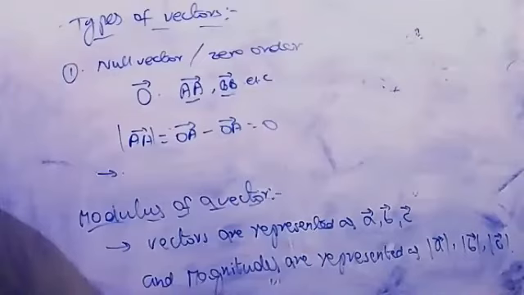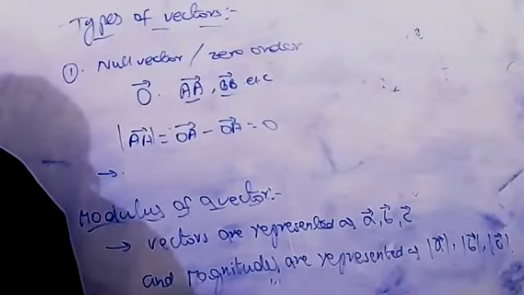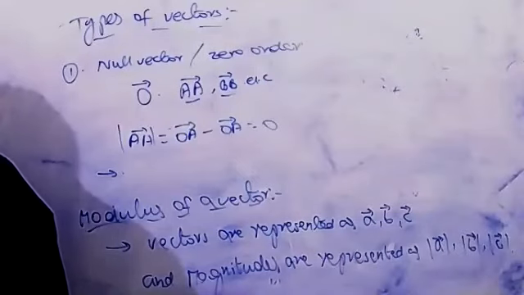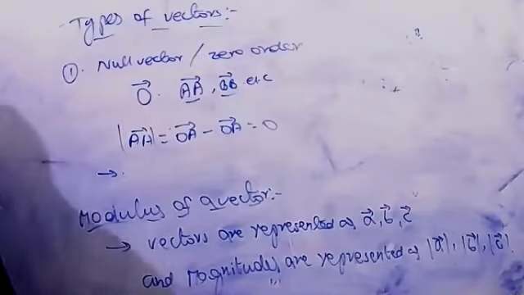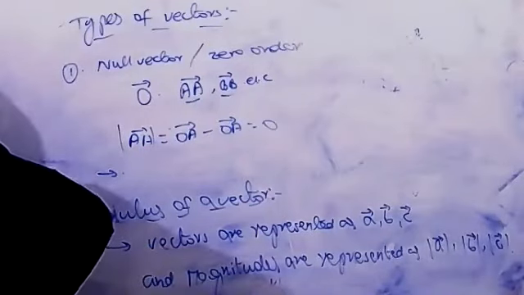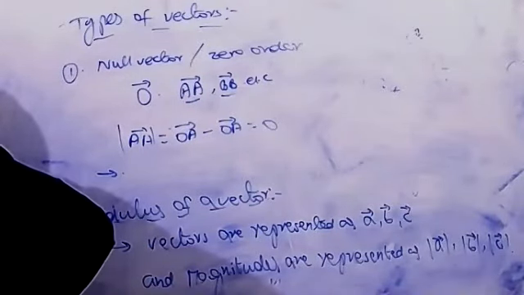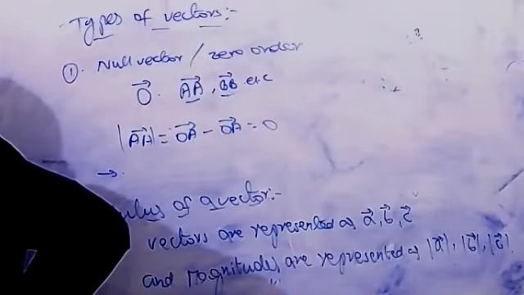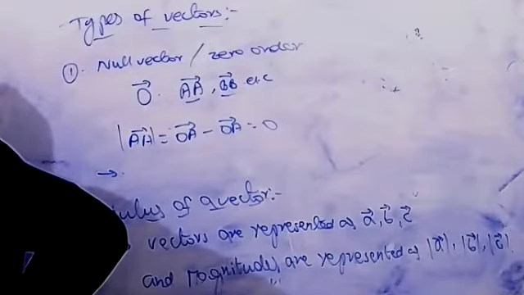Next, one more point I can write in this null vector only. The direction of a null vector is not defined.